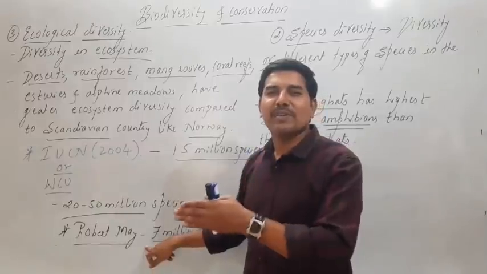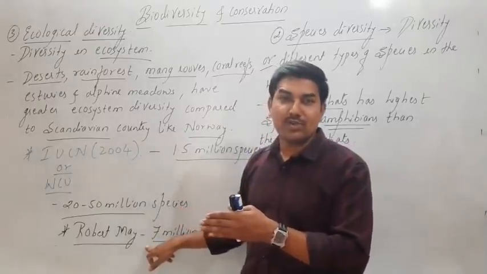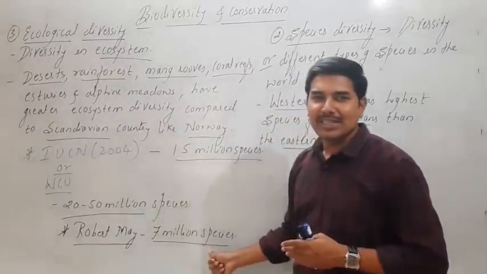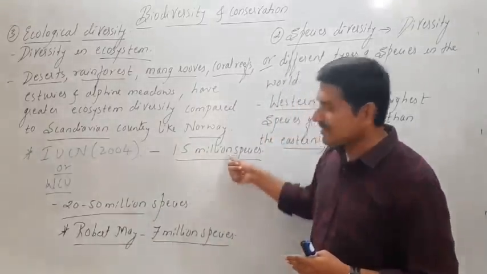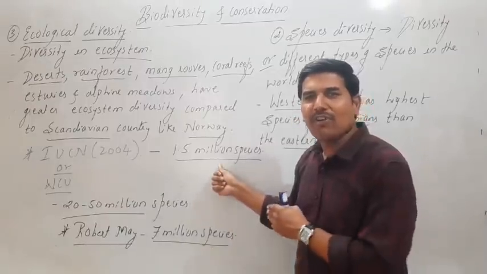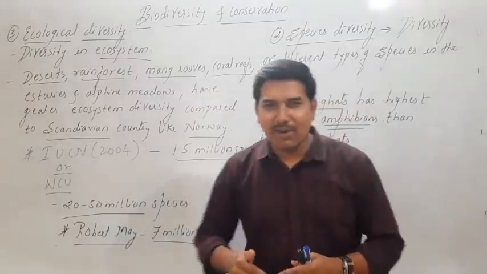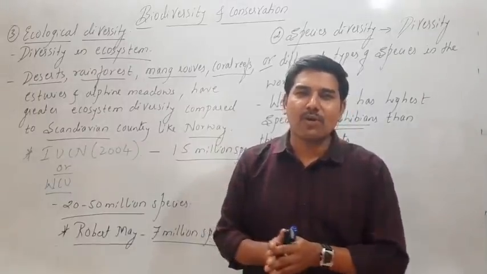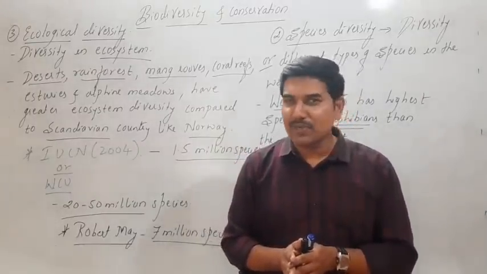The total number of species present throughout the world might be around 7 million. Look at this. Out of 7 million species, we have discovered 1.5 million. According to recent research, we have reached more than 1.8 million species.